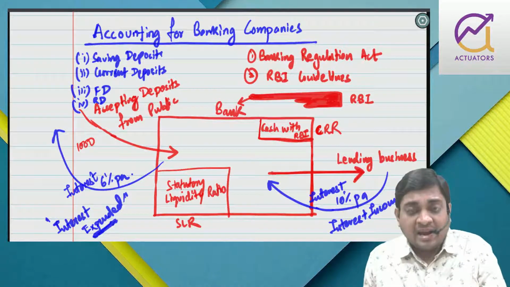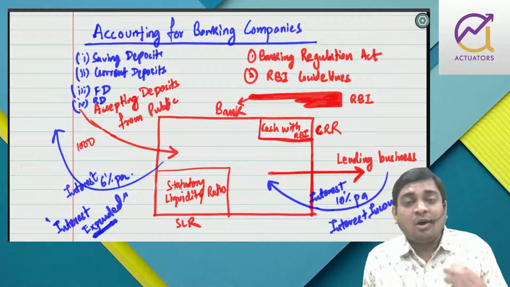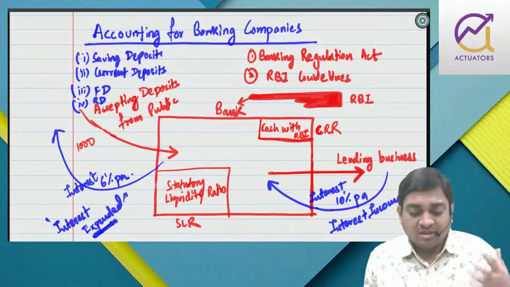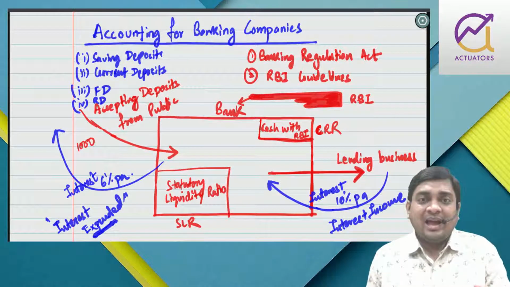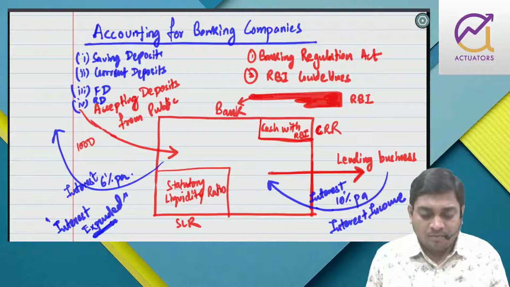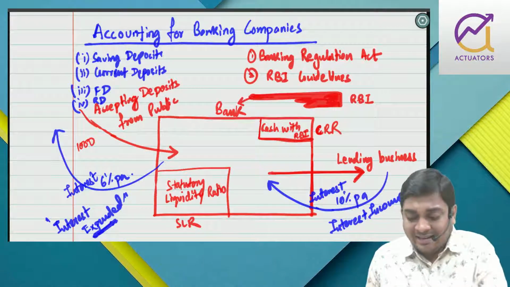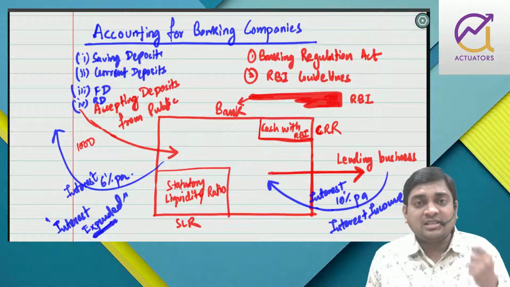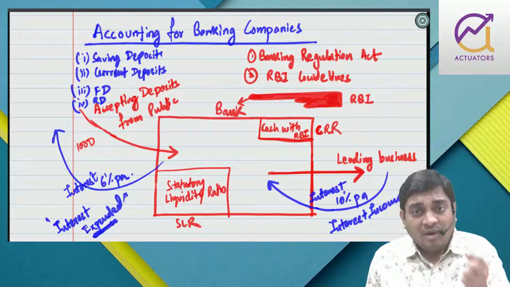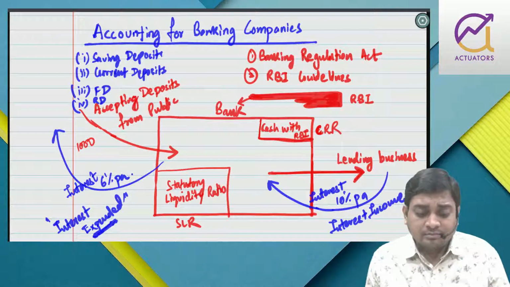Basically the bank does not lend money collected on current deposits, because current deposit means today I can withdraw and tomorrow also I can, today I can deposit, tomorrow I can withdraw. So usually the bank does not lend this money, and further on current deposits the bank does not provide any interest also, right?